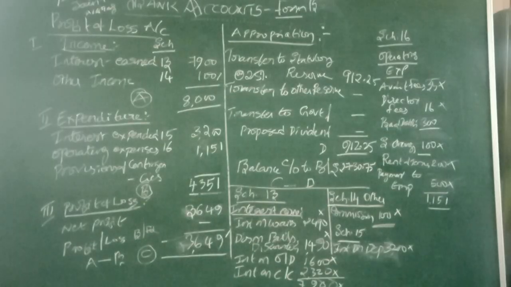Finally, what is that, it should be transferred to the balance sheet. Okay, this is a very ideal problem for the P&L account. This is qualified for 5 mark as well as 10 mark.